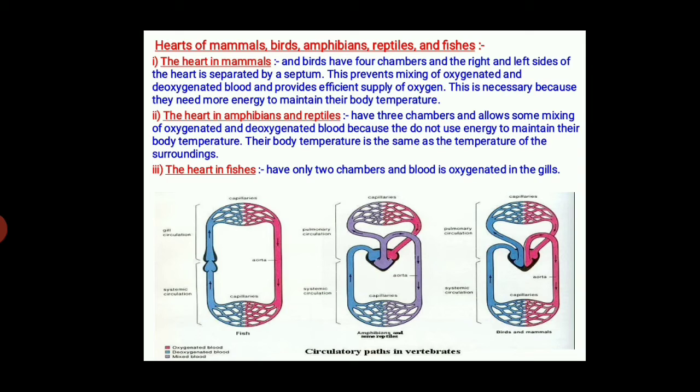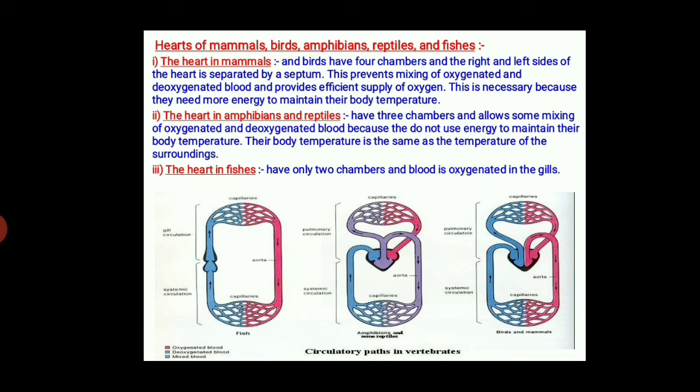Now we talk about the heart of mammals, birds, amphibians, reptiles, and fishes. First, the heart in mammals and birds has 4 chambers, and the right and left sides of the heart are separated by a septum. This prevents mixing of oxygenated and deoxygenated blood and provides an efficient supply of oxygen. This is necessary because they need more energy to maintain their body temperature.